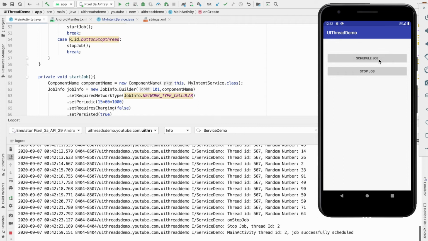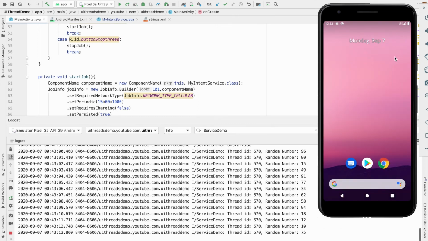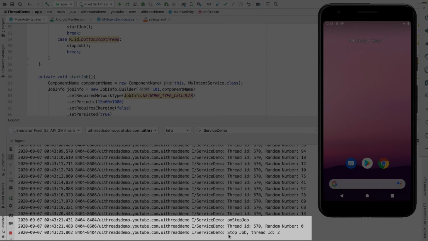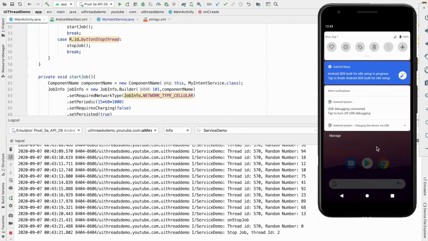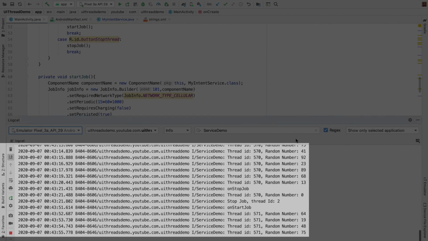However, if I schedule a job and then because of some reason that particular service gets stopped, in this case once again probably I will just enable the airplane mode, you can see that the service is getting stopped. I did not explicitly stop it, and then when I once again disable the airplane mode, you will start seeing that after some time the random number generator once again gets kicked off.